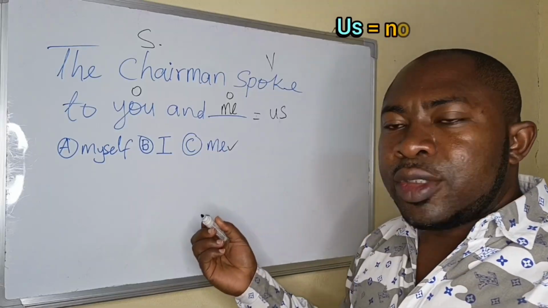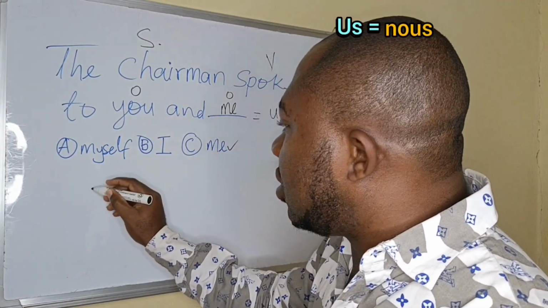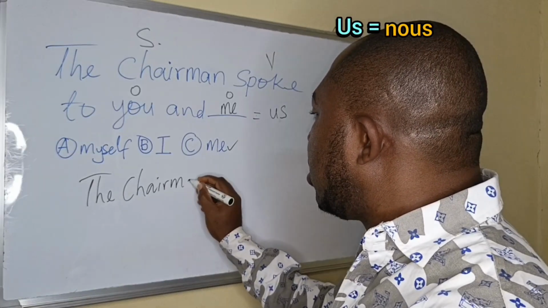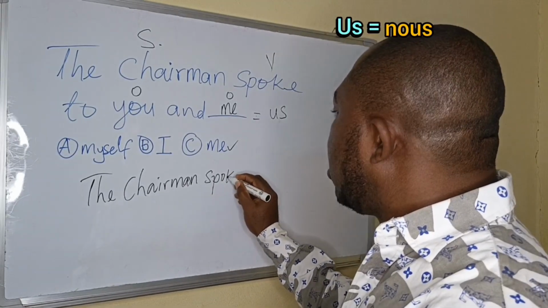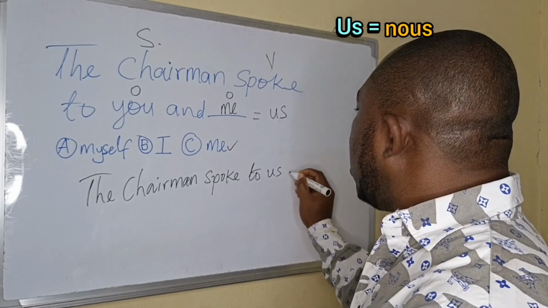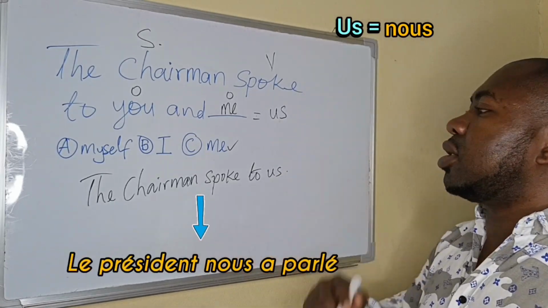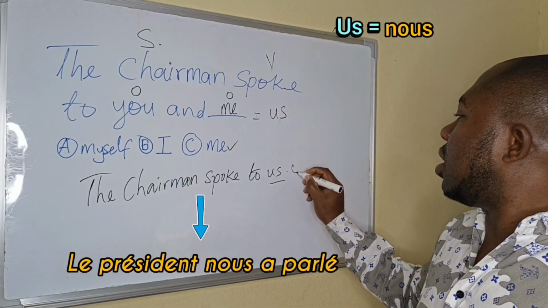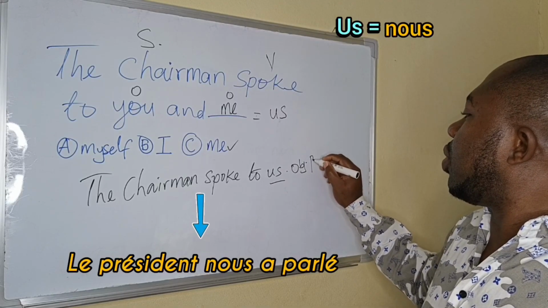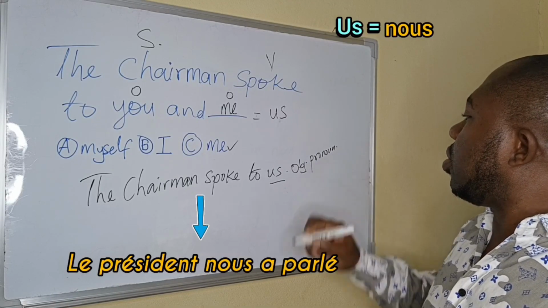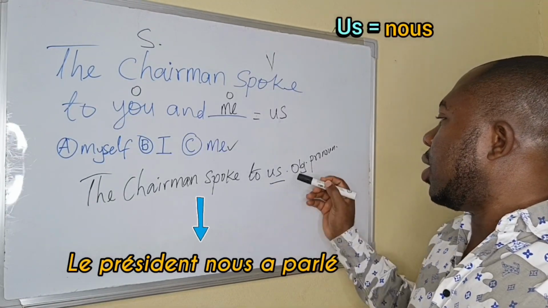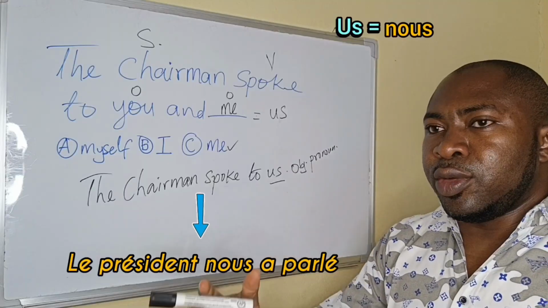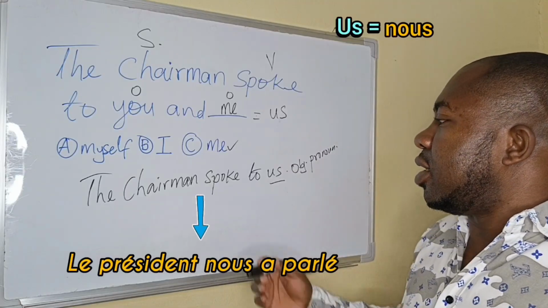Us. So I can also say the chairman spoke to us. The chairman spoke to us. Us is what? Us is an object pronoun. So the chairman spoke to us. And this us here means you and me. Okay? The chairman spoke to us.